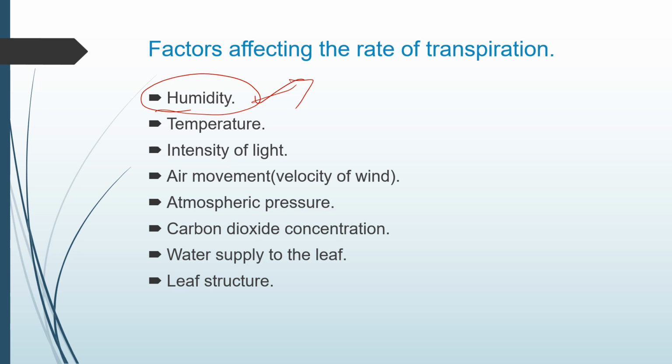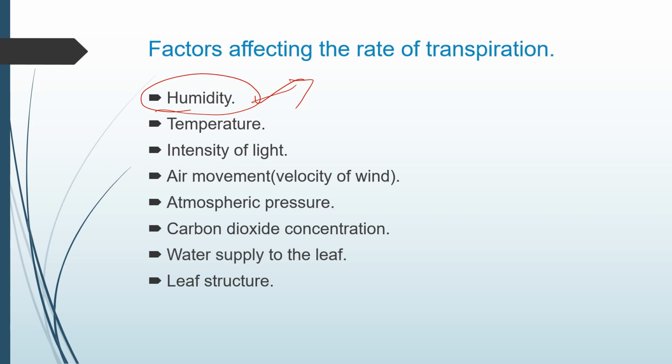So we can say that humidity is inversely proportional to transpiration. The more the humidity, the lower the transpiration, and the lower the humidity, the higher the transpiration.